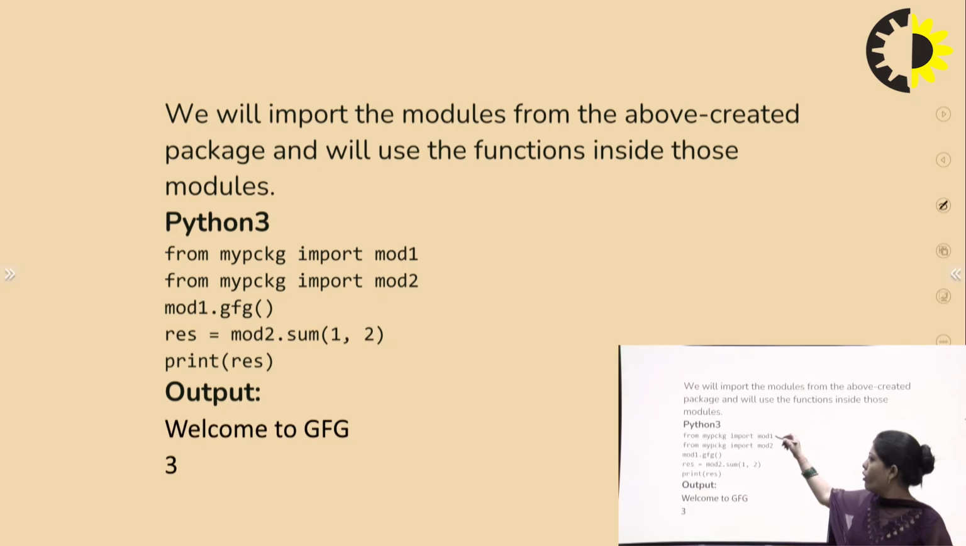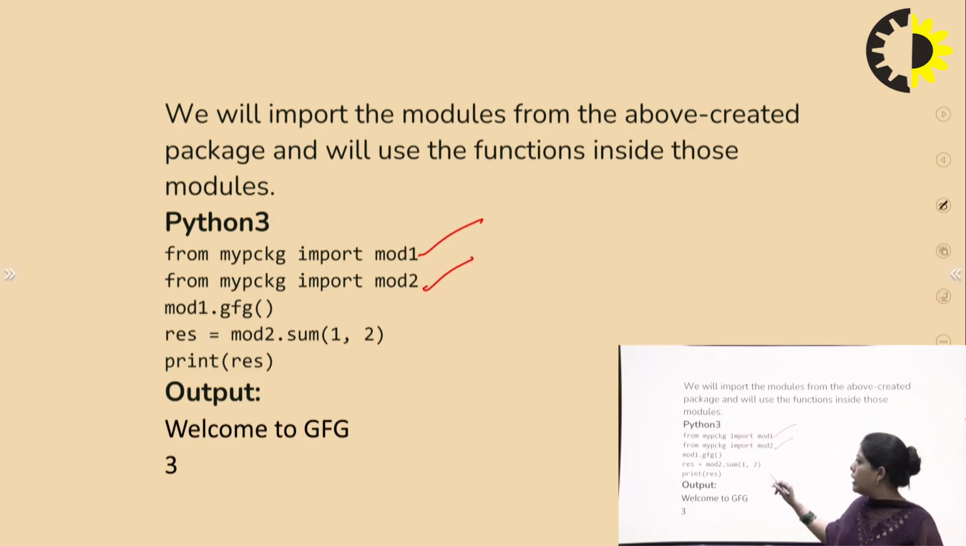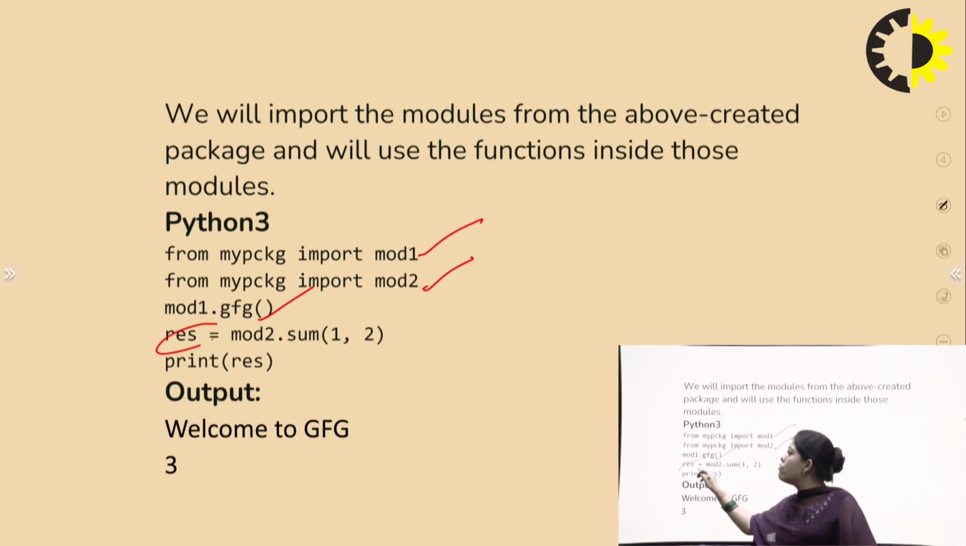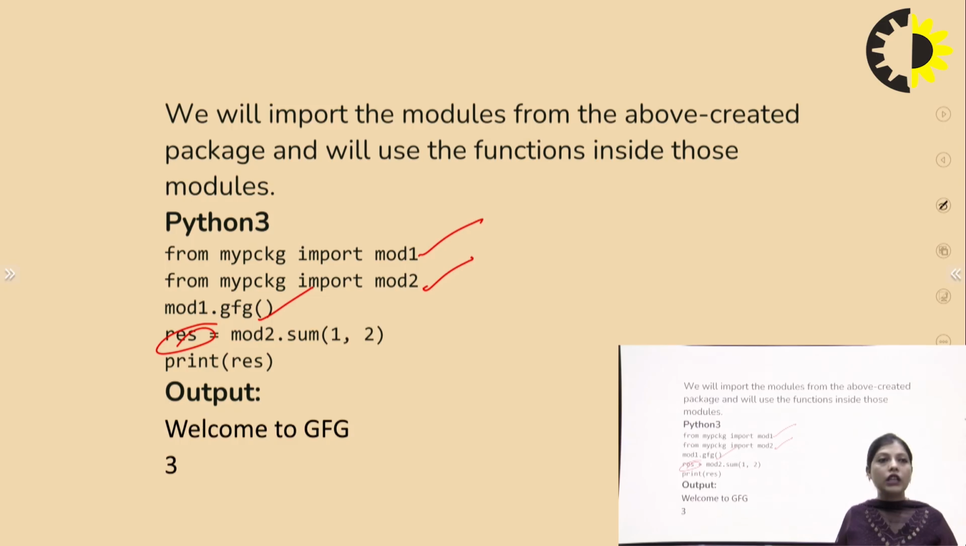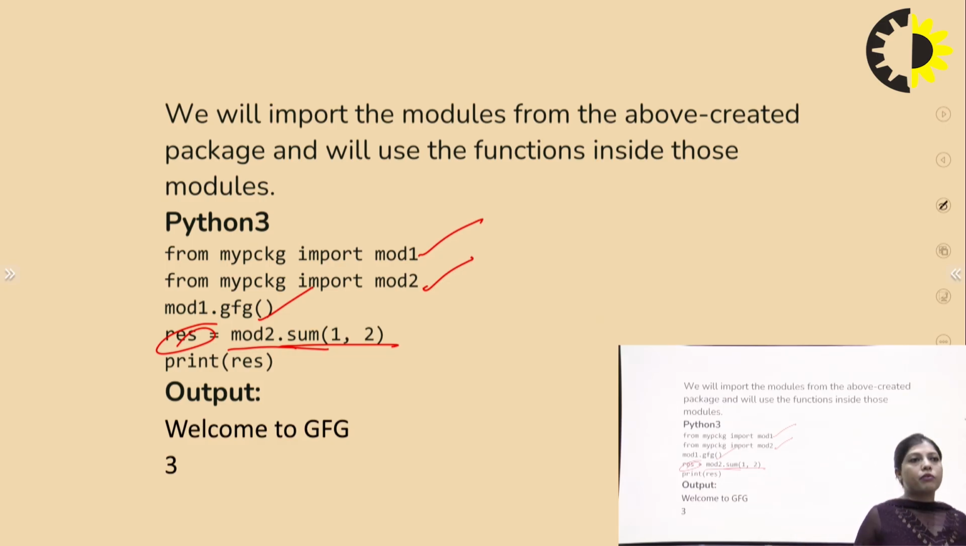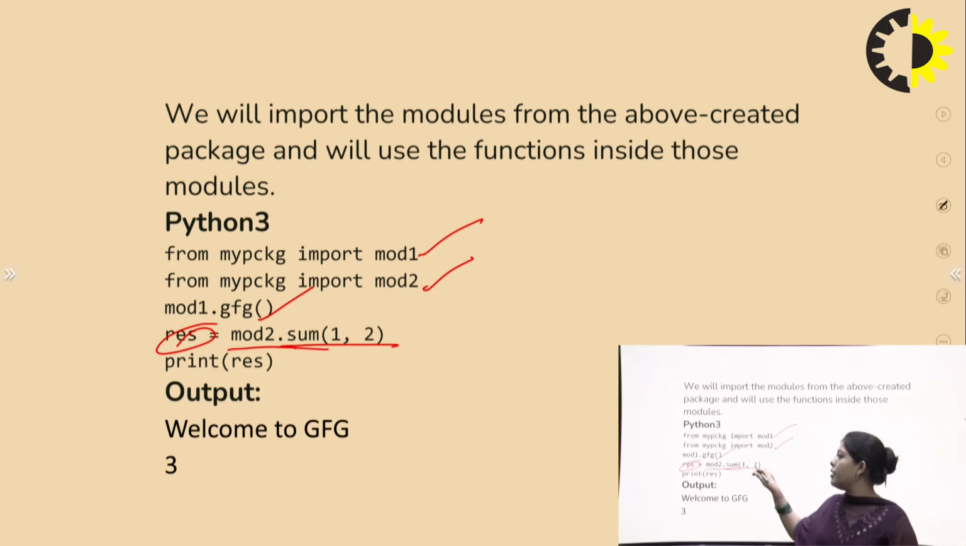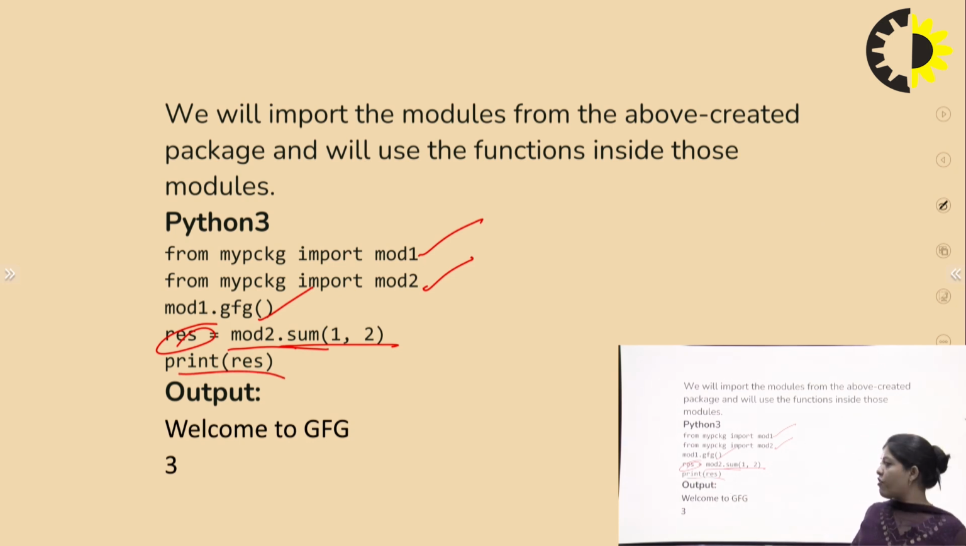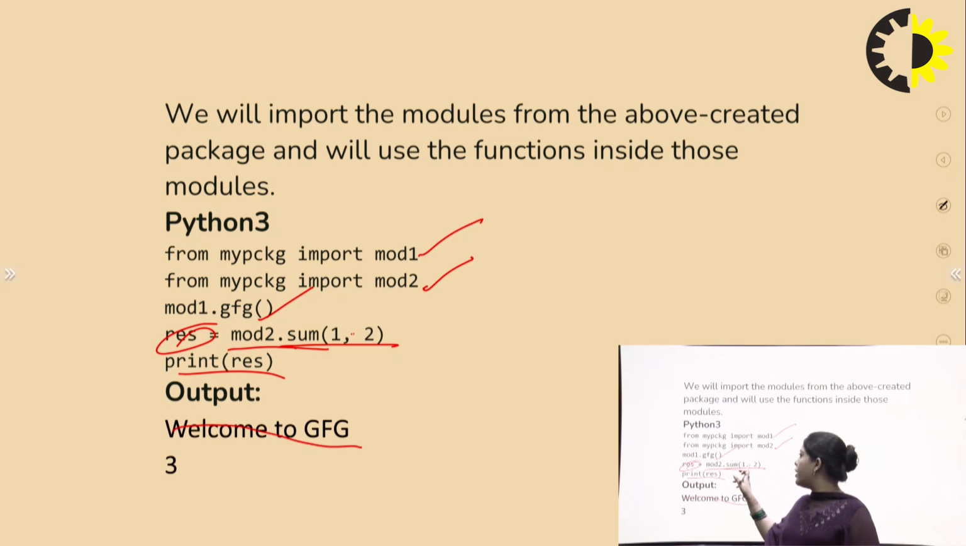So first we import module 1, after that we import module 2, and then we call the function gfg, and we use another variable called res. In this variable we store the result of mod2.sum, and we pass two parameter values, and print res. At last, finally, it prints the result: welcome to GFG, and 2 plus 1 is equal to 3. This is the output.